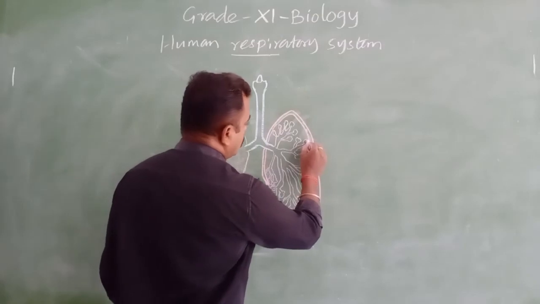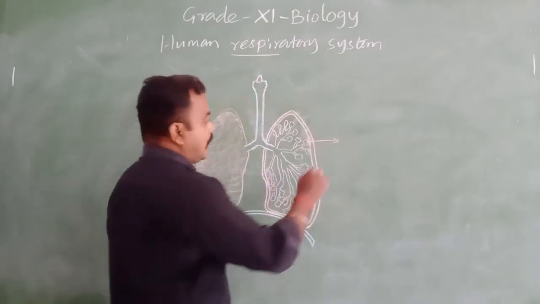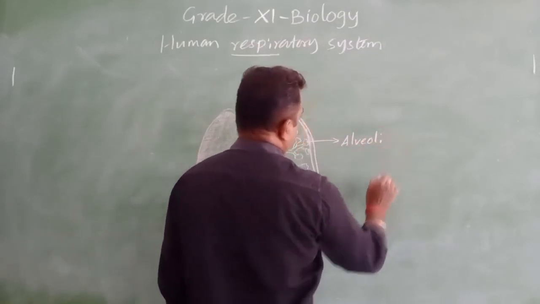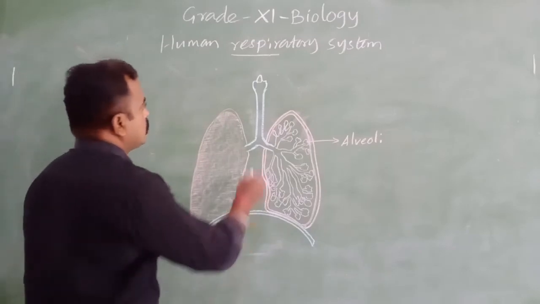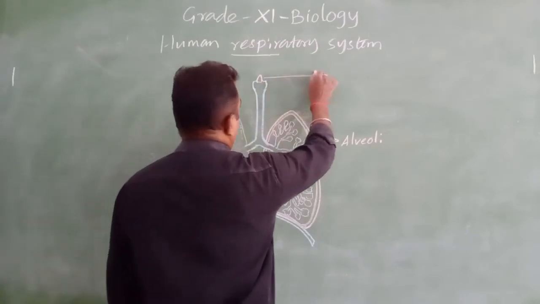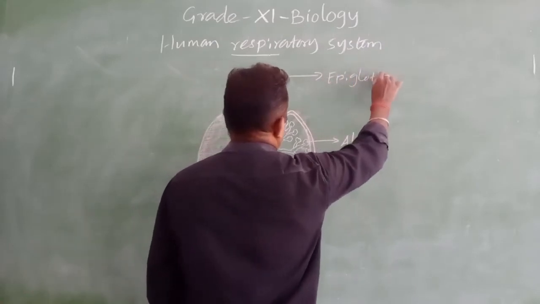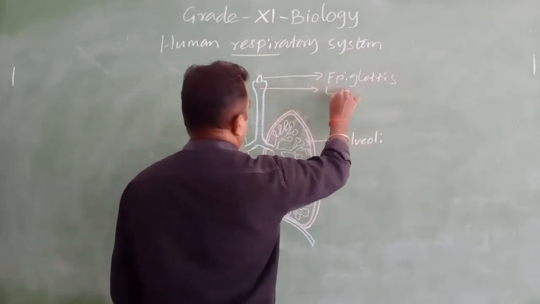This ending, the ball-like structure, is the alveoli. This is the epiglottis. This is the larynx.